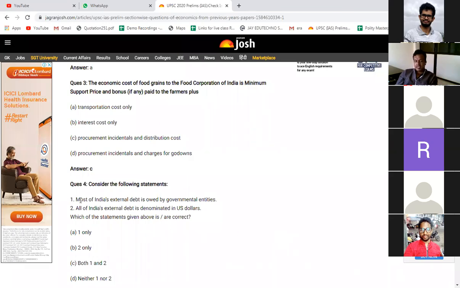So what is mentioned here is that most of India's external debt, and again, external debt is of two kinds. Private people can borrow money and the government can also borrow money. Government for its own expenditure and private for its own business purpose, right? So most of India's external debt is owned by the government entities. You need to know whether the external debt is by government entities or from the private sector. Second statement, all of India's external debt is denominated in US dollars. So you have to find out the correct statement here.